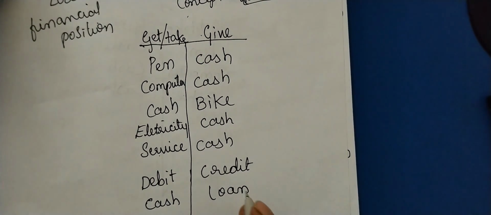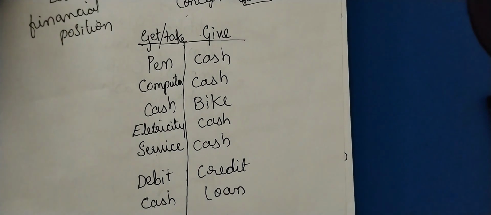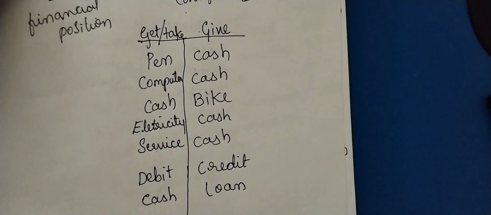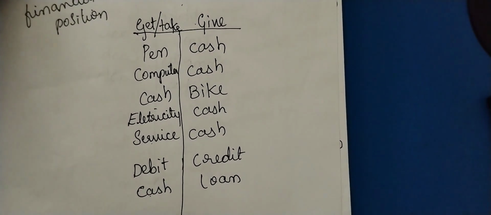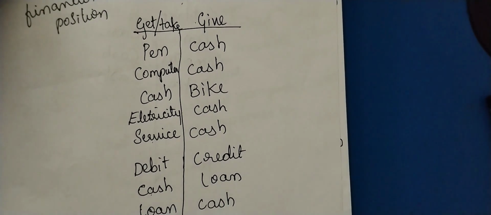Are you going to leave this loan account like this only? No. Whatever cash you have received, you are going to pay later. You said, give me today, next month I will pay you. This is a requirement, an adjustment, right? When you are paying it back, you are debiting loan and you are crediting cash. The loan account is cleared.